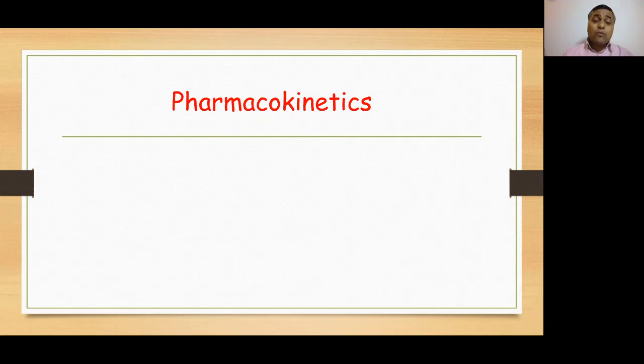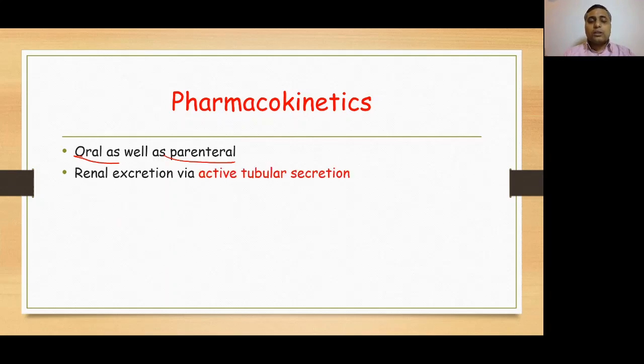Now, what are the pharmacokinetics of cephalosporins? They can be administered either through oral route or parenteral route, depending upon the drug we are talking about. Second important thing, they have renal excretion through active tubular secretion. In case of penicillins, we said that all the penicillins are excreted through the urinary route by glomerular filtration or active tubular secretion, except which was nafcillin and ampicillin.